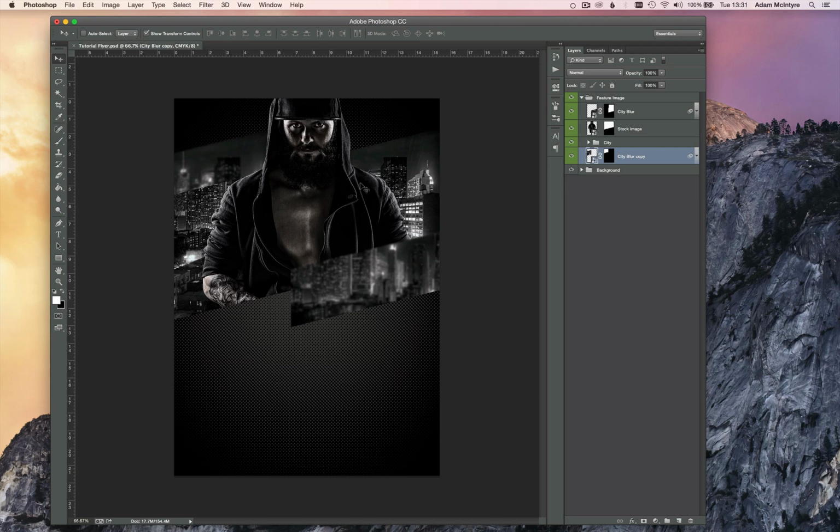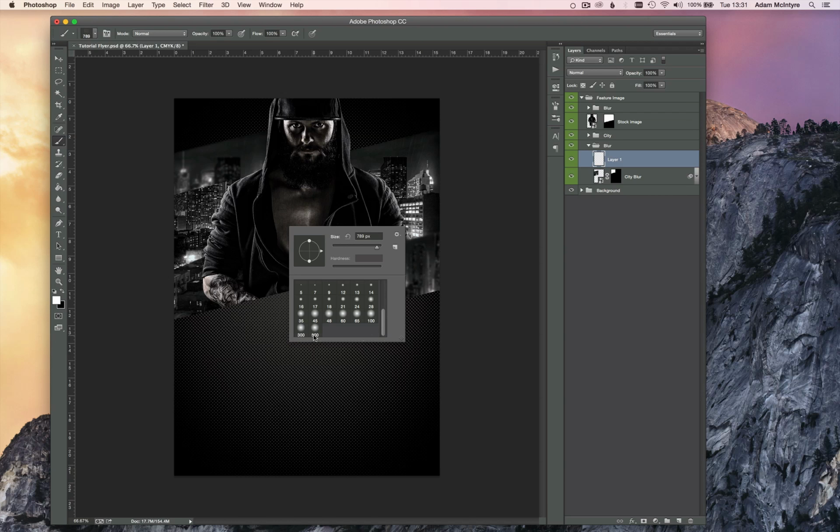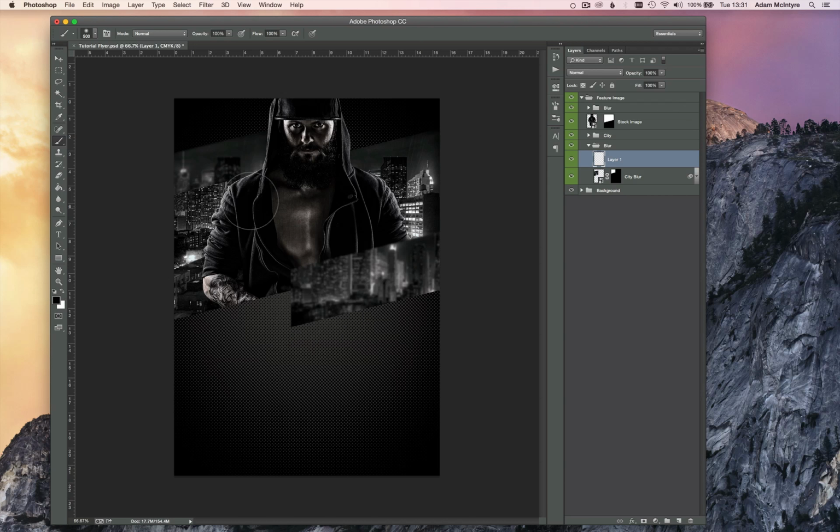So it looks something like that. All right, so just put those in a folder. Blur. On top of this layer, the background city blur layer, add a new layer. Get the brush tool out. Just select your basic brushes. Use a black, just add a little bit of a shadow, just to help add that depth. Call that shadow.